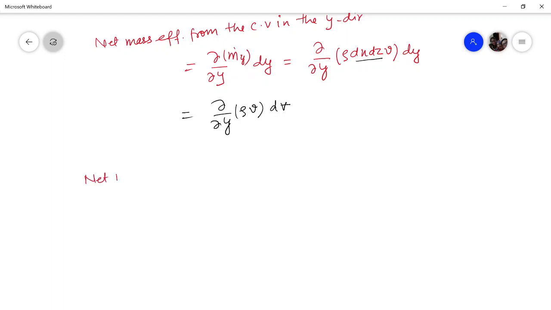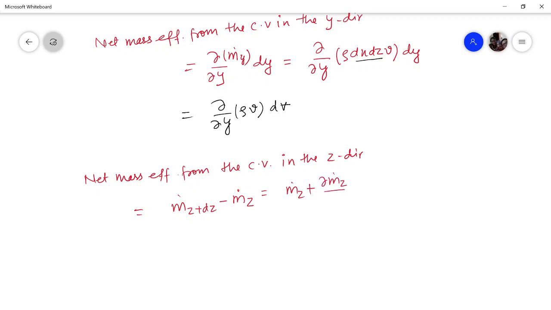The net mass efflux from the control volume in the z direction will be m dot z plus dz minus m dot z, which can be written as m dot z plus del m dot z by del z dz minus m dot z. So this will simply be del by del z.